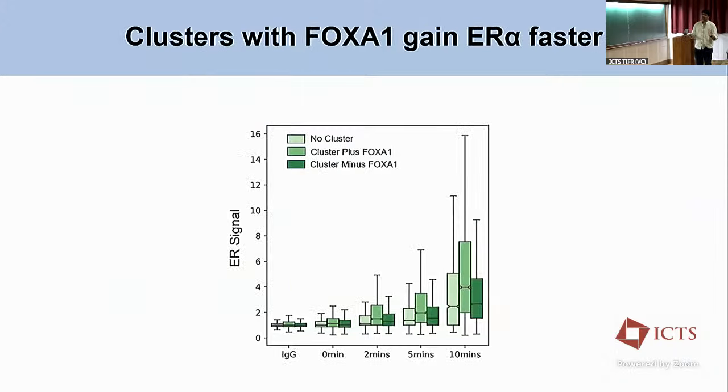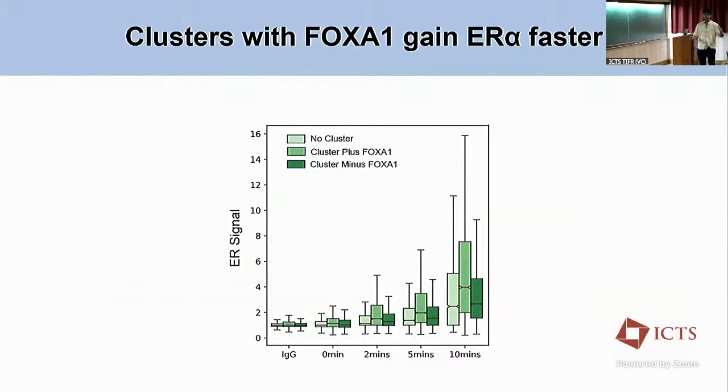So what we did is we looked at the clusters that have FOXA1 even before the signaling started. What you see here is time course ChIP-seq of ER alpha. Like I was talking about the binding sites of ER alpha, now we are plotting how much signal is on those binding sites with time. And what we see here is the clusters that have FOXA1 tend to gain the binding of ER alpha faster.